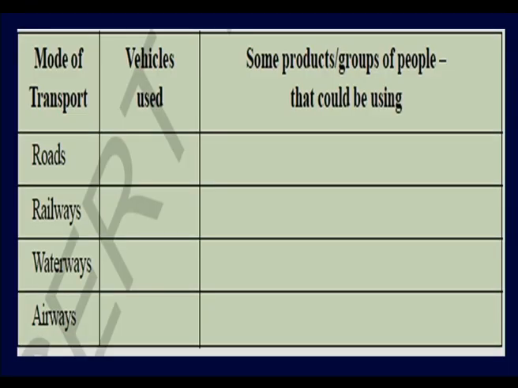Now, children, you have a small activity with the table that is given. You see the mode of transport on one side: roadways, railways, waterways and airways. You have to write what type of vehicle is used in that column. Of course, in roadways we have different ones, but for the others we have only a single one.